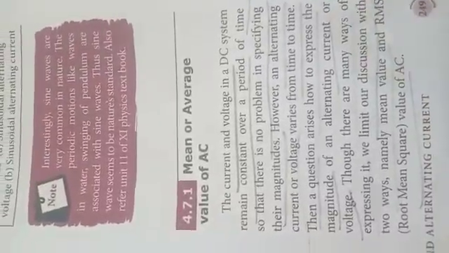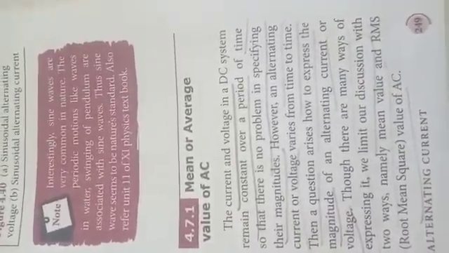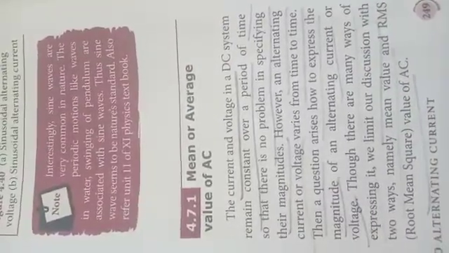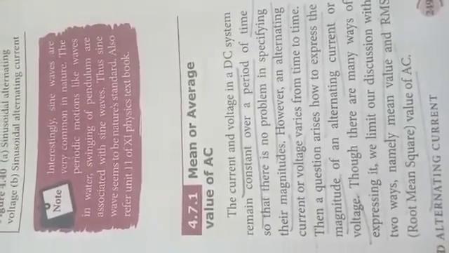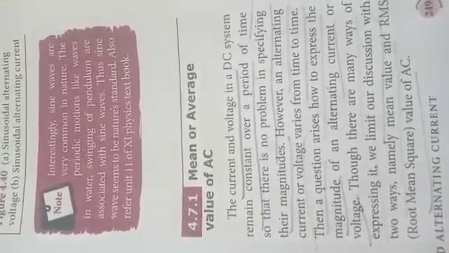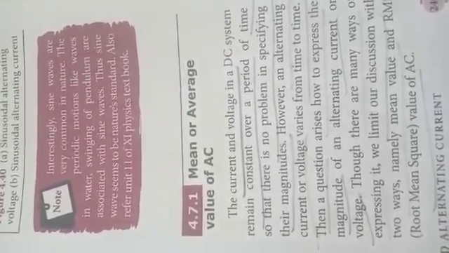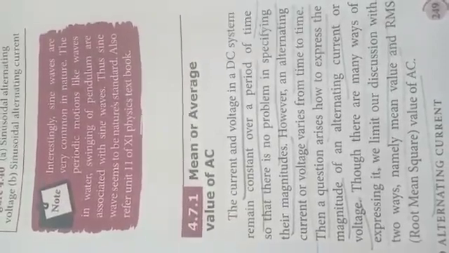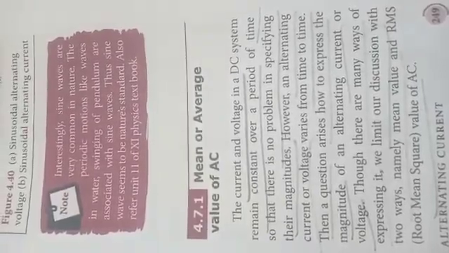Next, mean or average value of AC. Already we know about DC. DC means direct current. In the direct current system, voltage and current remain constant over a period of time, so there is no problem to express the magnitude. But in the case of alternating voltage or current, it will vary from time to time. So some questions will arise.